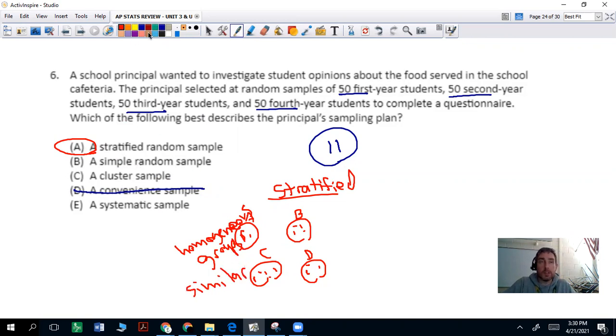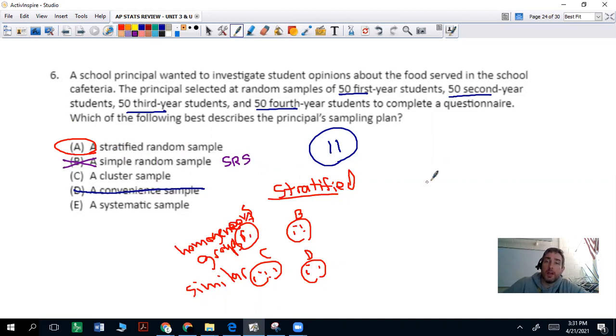I can go over the other ones as well real quickly. A simple random sample is when everybody's mixed up into the pot. So if you wanted to do a sample of 200 students, all people in that school would be in the sample pool and you'd randomly select those. So that's not the case here. We call that an SRS, by the way, to distinguish it from a stratified sample.